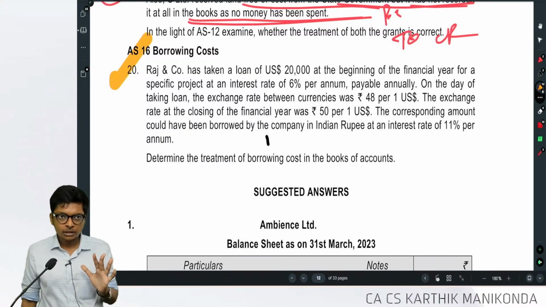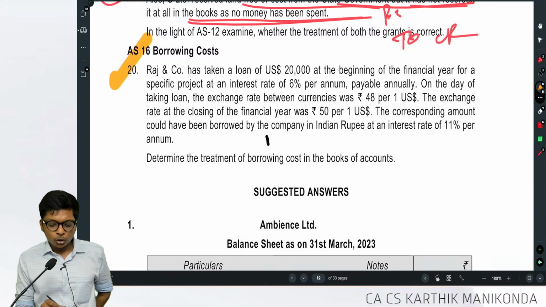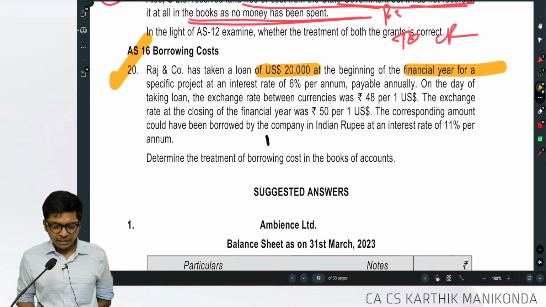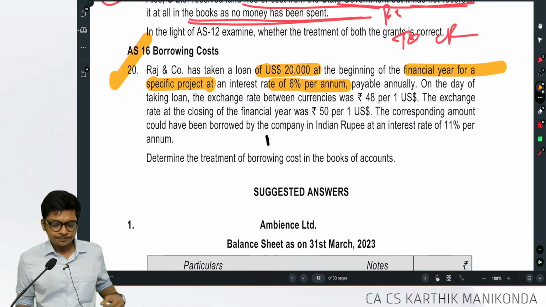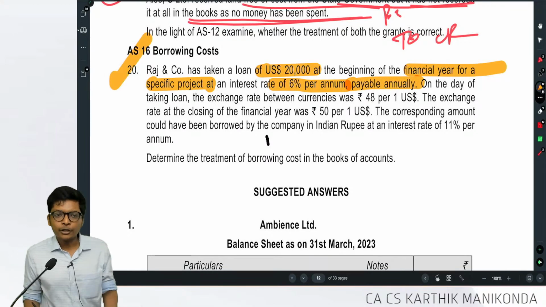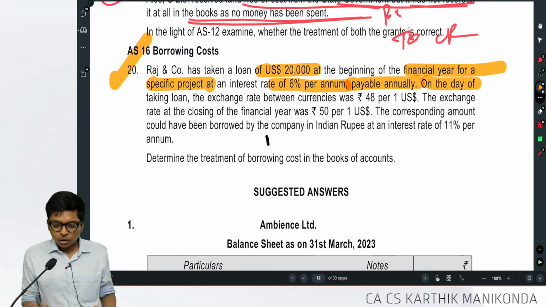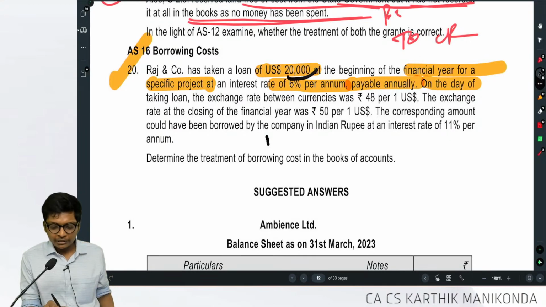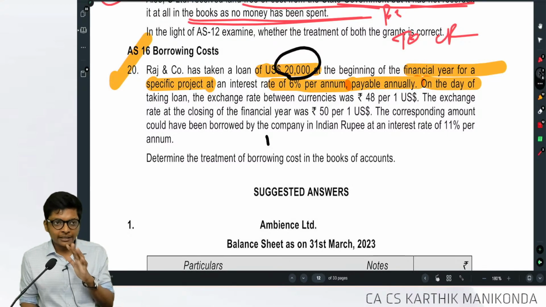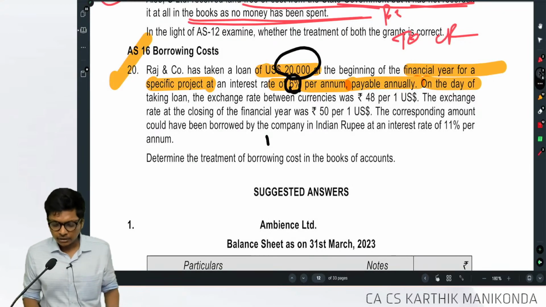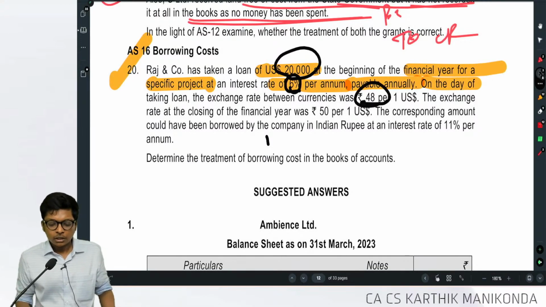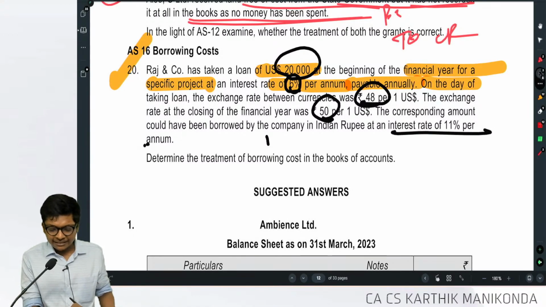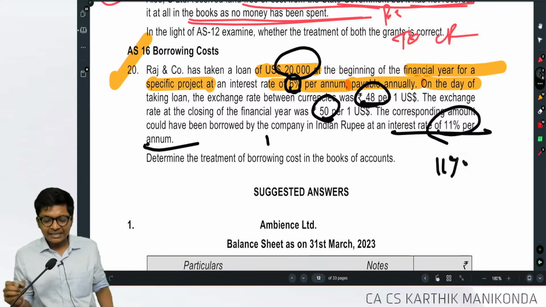Let me give the facts. A Limited took a loan of $20,000 at the beginning of the financial year for a specific loan at an interest rate of 6%, payable annually. On the date of taking the loan, the exchange rate was 48. When they are repaying, the dollar rate is 50. Indian rate of interest is 11%.